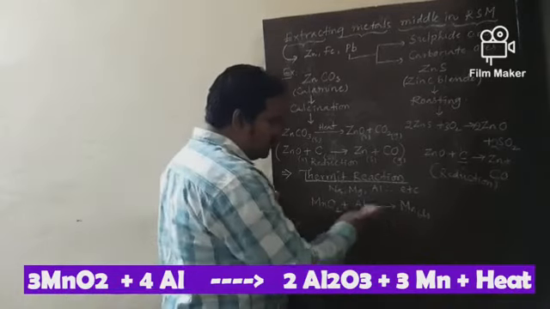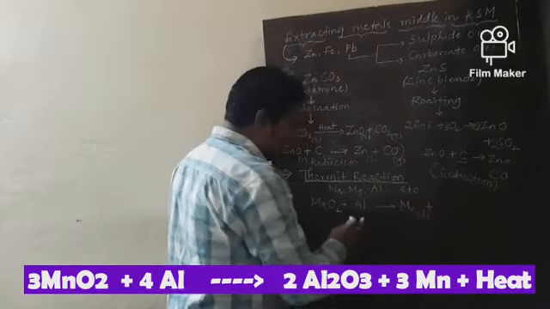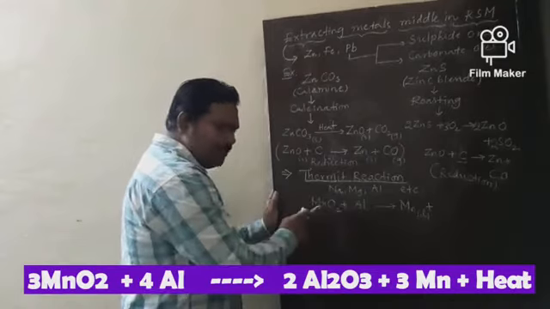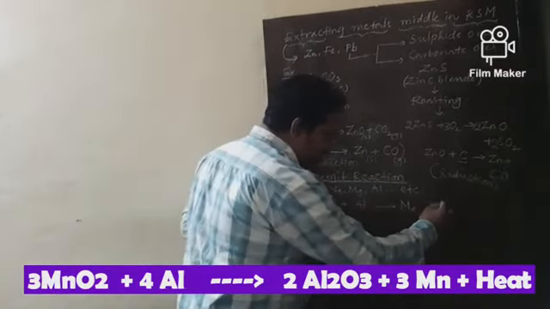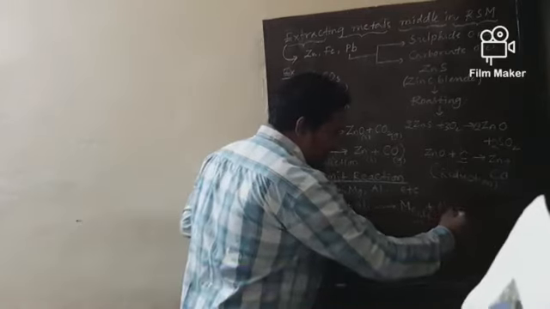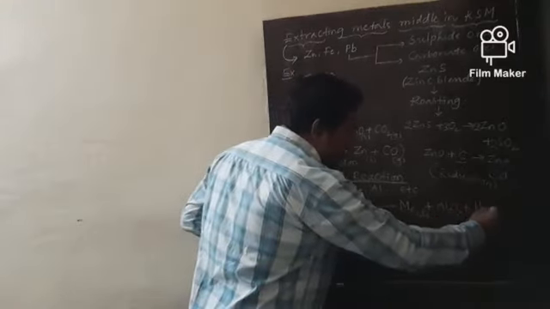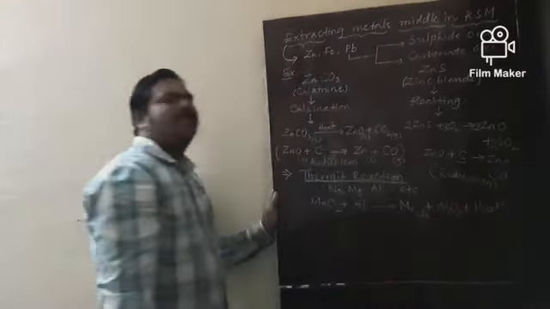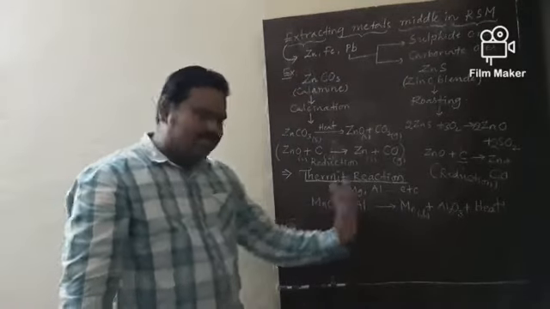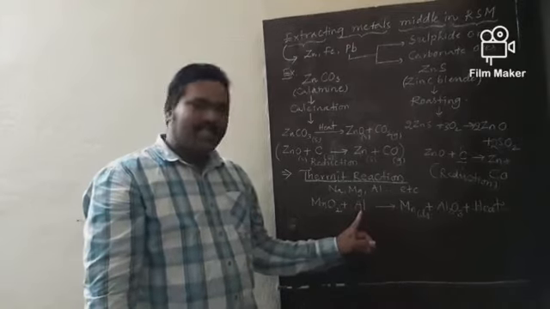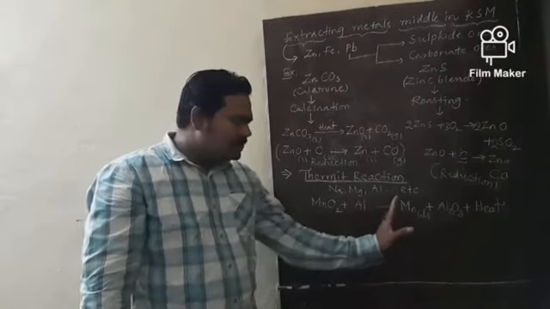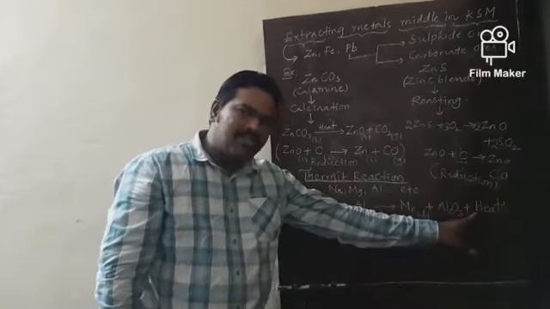Manganese dioxide gives rise to Mn plus Al2O3. Along with this, a large amount of heat energy is also liberated. This is one type of displacement reaction where you are using aluminium as a reducing agent. During this reaction, a high amount of heat energy is released.